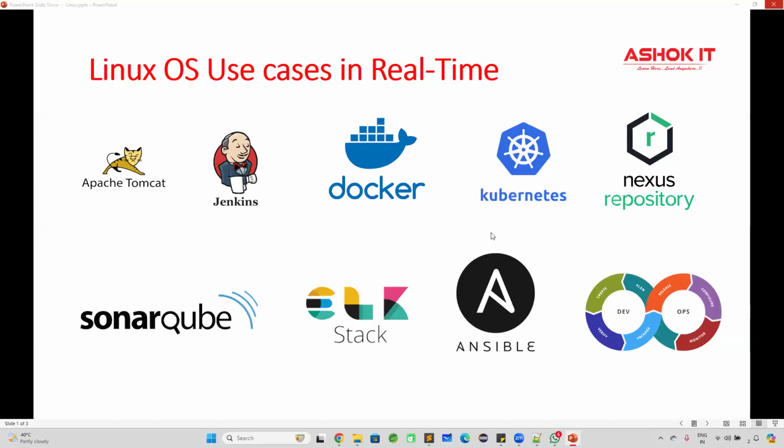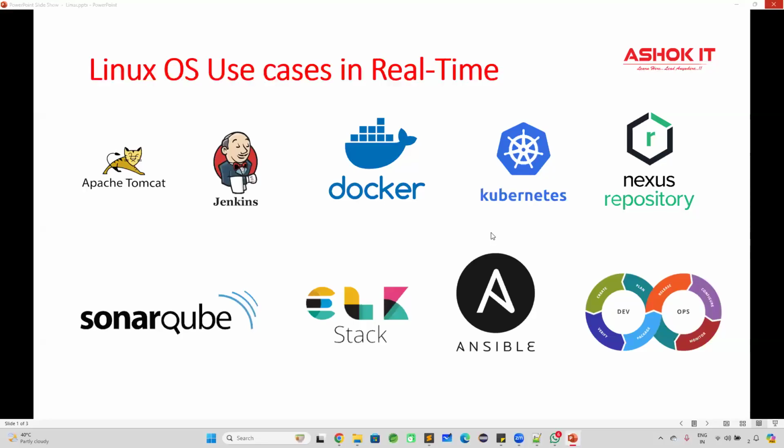But now you don't need to face such problems, because this is a wonderful opportunity for you to get practical knowledge of the Linux operating system with shell scripting. This is the proof to tell you where we are going to use the Linux operating system in real time. In real time, all our servers and all the tool installations will happen on the Linux operating system only.